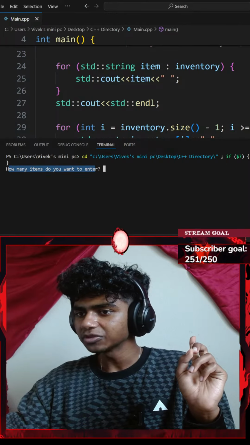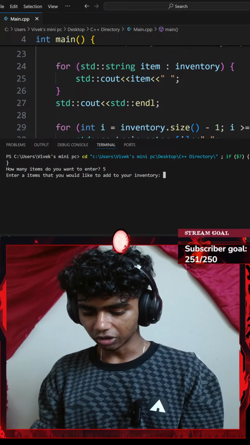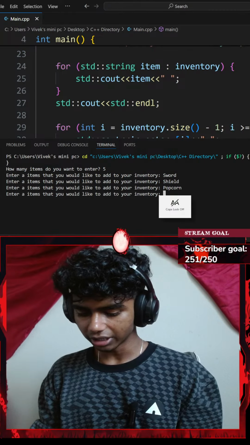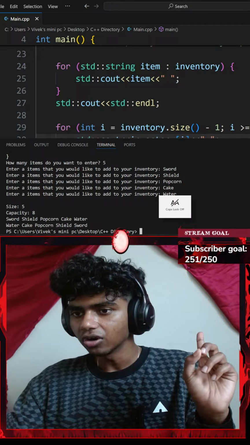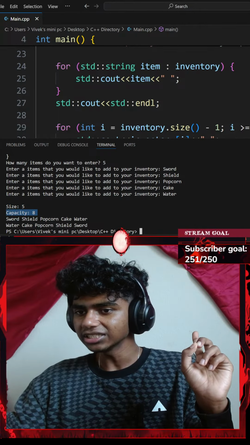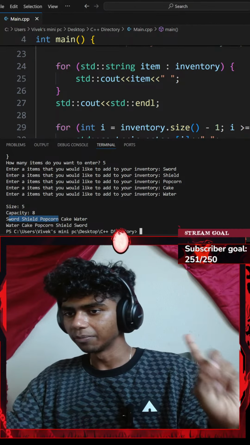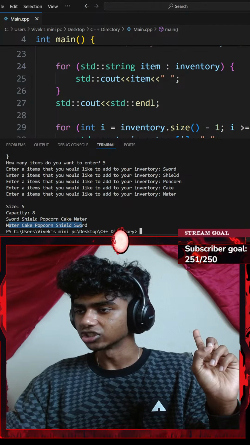It says how many items do you want to enter? I don't know, maybe like 5 items. Okay, so the first item could be a sword, and then shield, maybe some popcorn, some cake, water. There we go. Size is 5, capacity is 8. This is my original string of sword, shield, popcorn, cake, water. This is my reverse string, water, cake, popcorn, shield, sword.